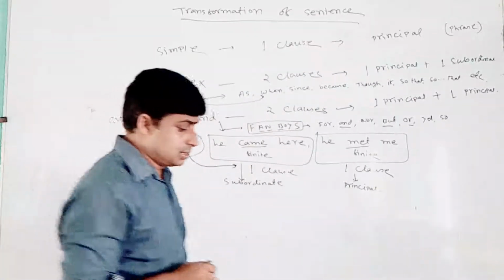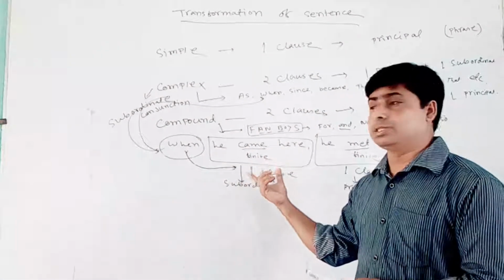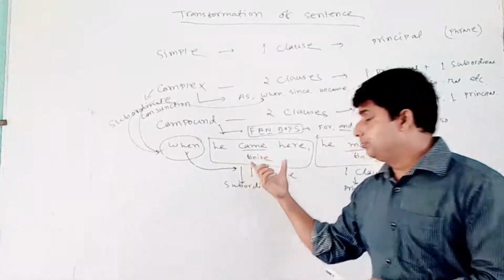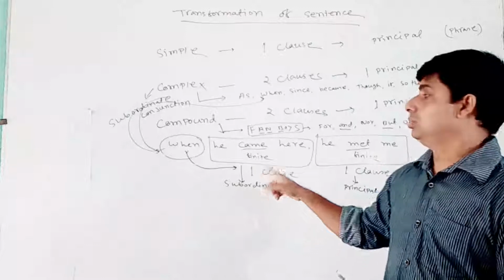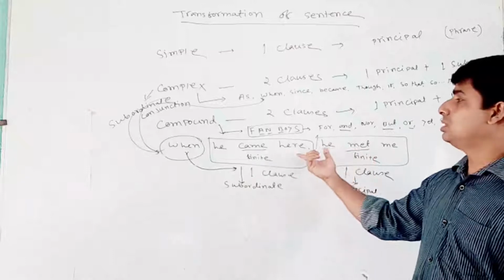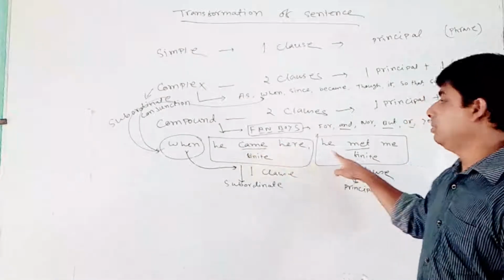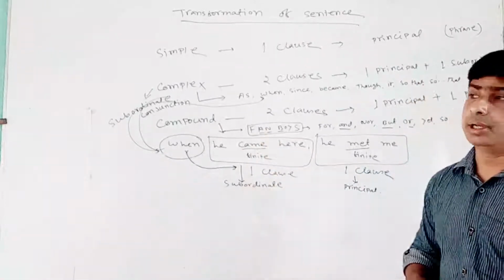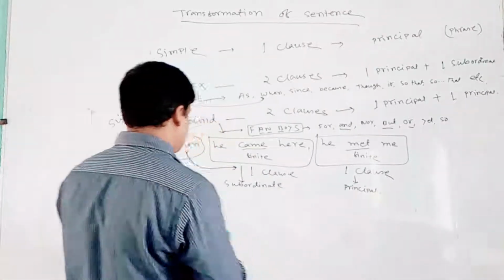And then another trick. If you can translate it to your mother language, our mother language is Bangla, you find which job is done earlier. So if I translate, he came here, he met me. Which job is done earlier? This one, because he came here first and after that he met me. So the one done earlier must be subordinate, and the next one is the principal clause. It's a trick to make it easy to understand.